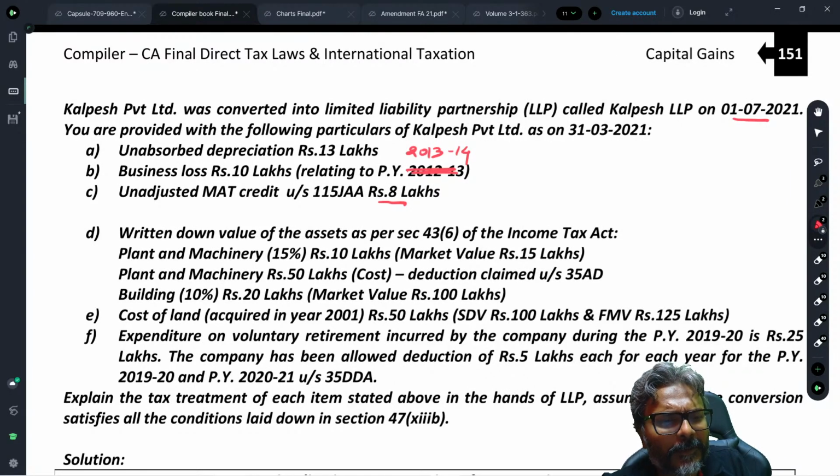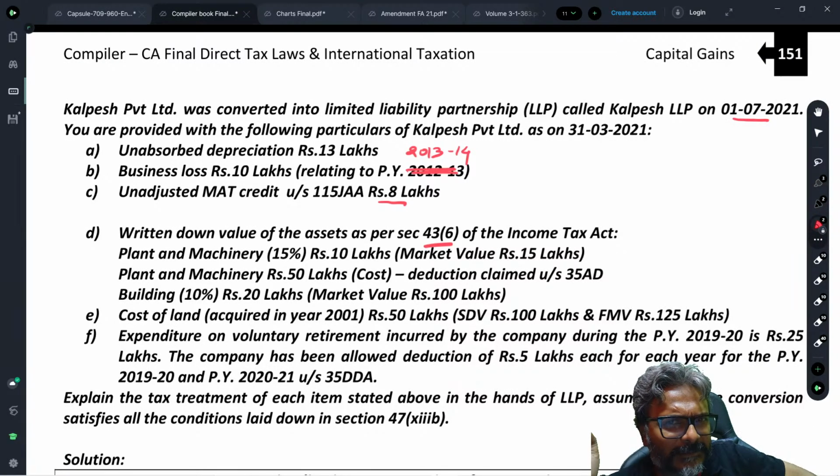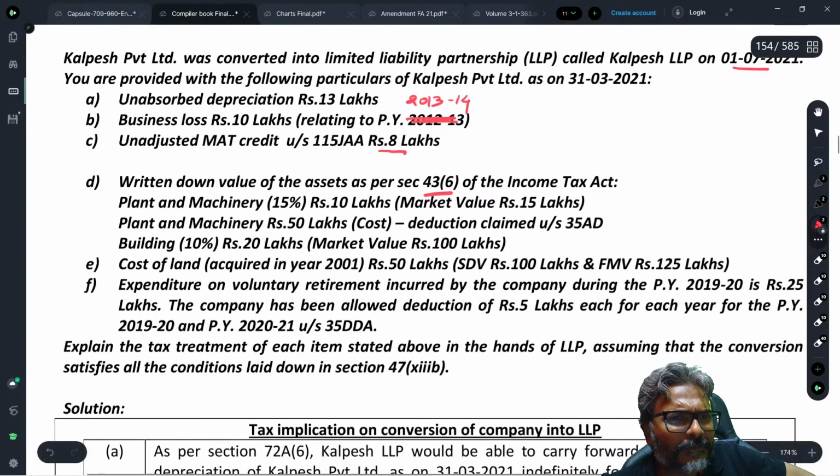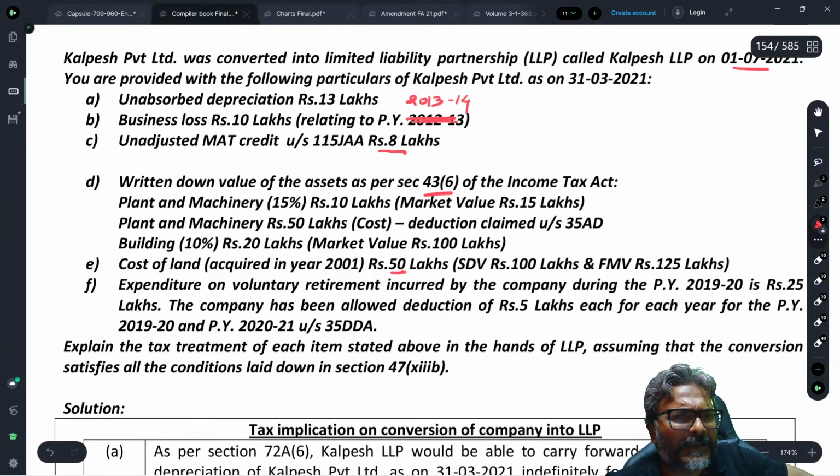The WDV would be important because the WDV of the predecessor is what will be considered further. So you have been given over here, students, and if you see very carefully in this context, the WDV of the asset as per section 43(6) has been given to you. So all of it would become the WDV of the LLP. Cost of land acquired in the year 2021, 2150 lakhs. Stamp duty value is this much and fair market value is this much. Doesn't matter. The cost of land is this much. That is fine. This would be taken over only at the book value.